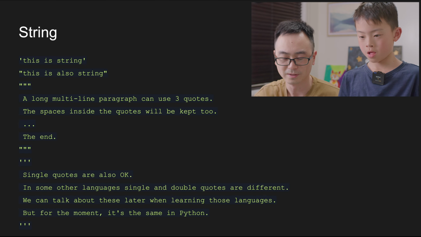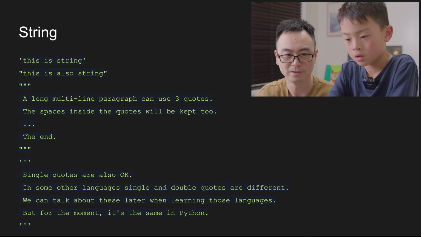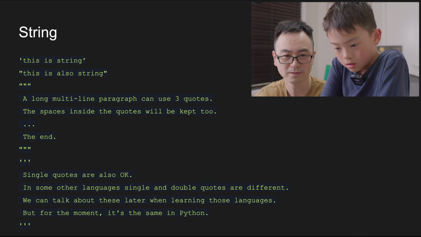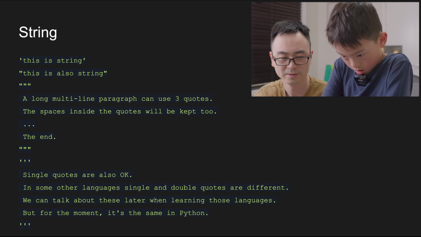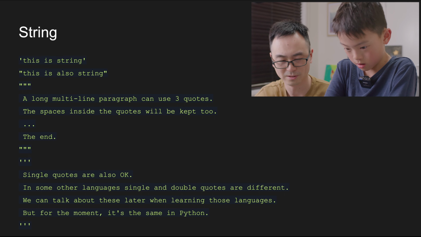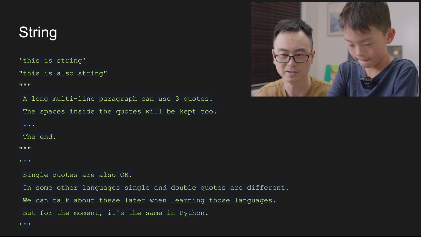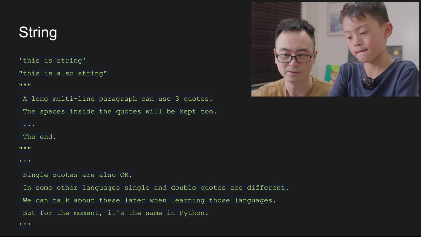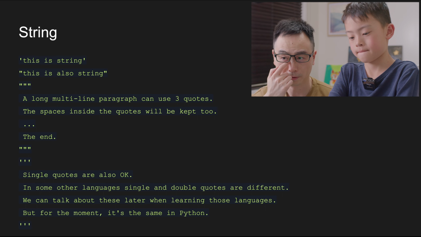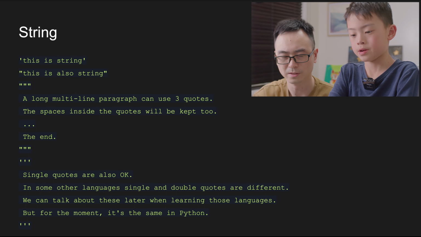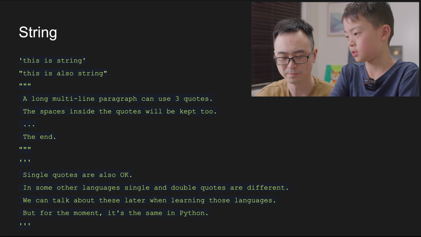So in coding language, we call text a string. String is a type like number, like integer and float we learned last time. So string is another type. Basically it means text. There are a few ways to define text in Python. It's very similar in other languages, like JavaScript, it's actually pretty similar.